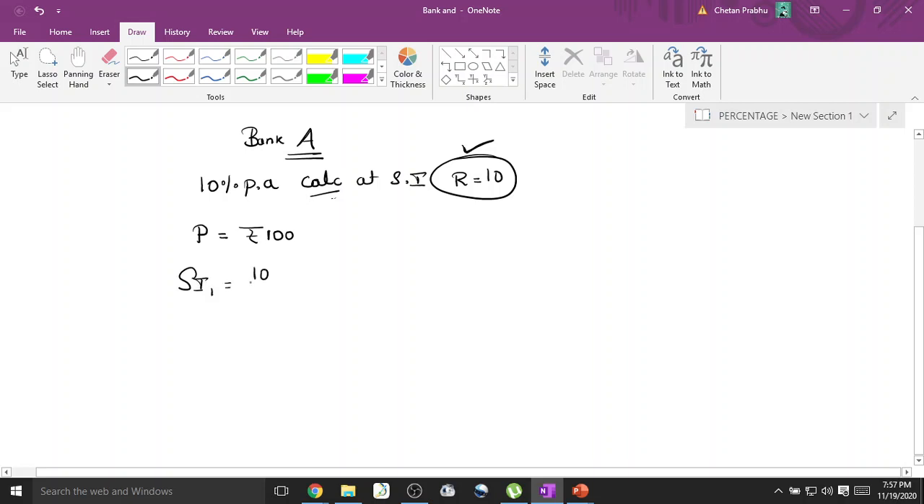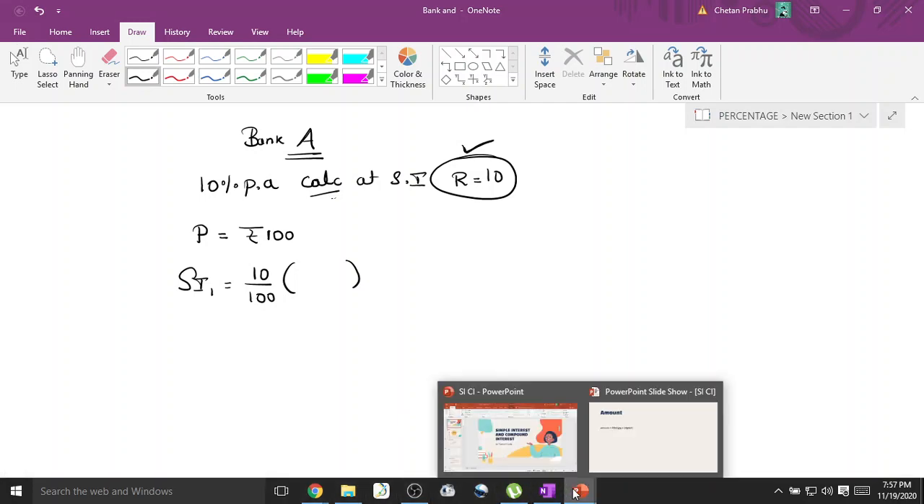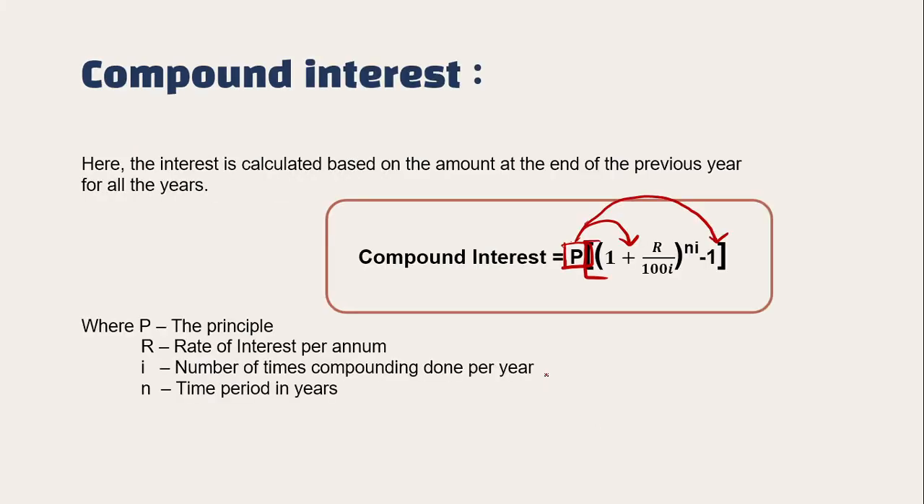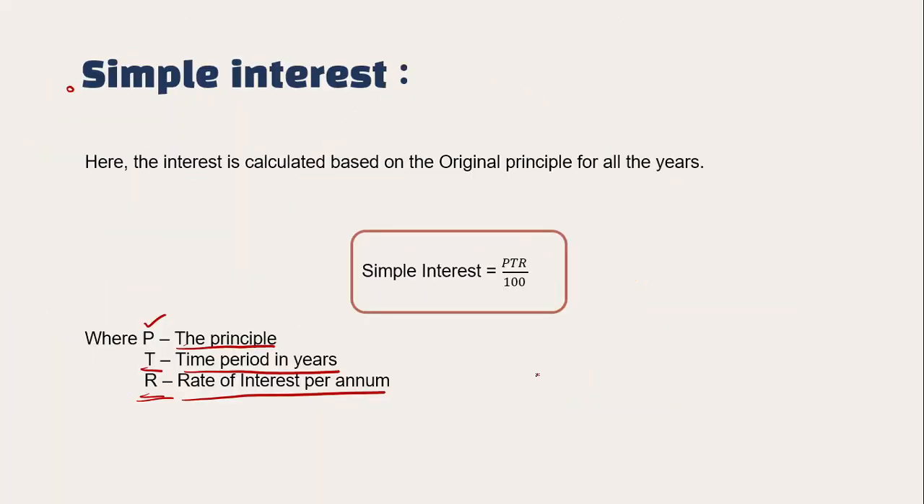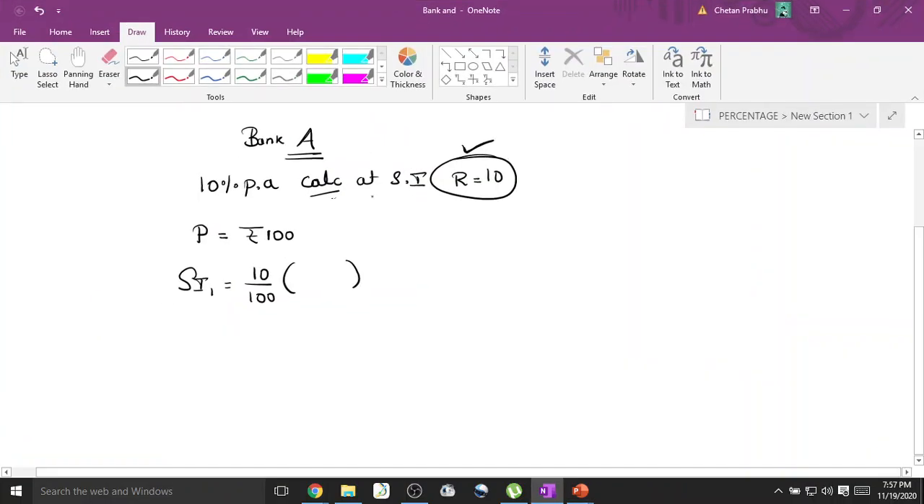It has to be 10% of the... let me go back to the slide which I showed you for a moment. Here it is. Let me go back to the simple interest slide. Now see here, the interest is calculated based on the original principal for all the years. Yes or no? What do you mean by the word original principal? Original principal means the principal when the time period is 0, means today what is the principal? It is 100 rupees. Yes or no?